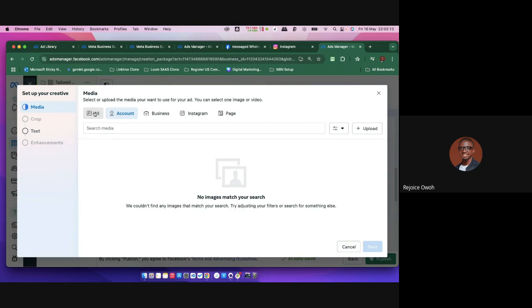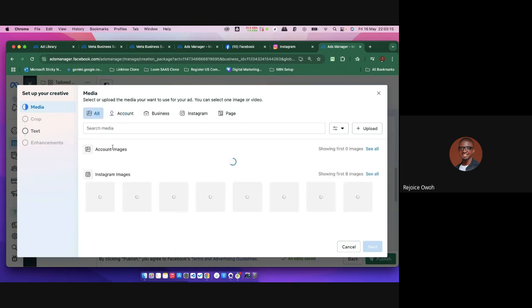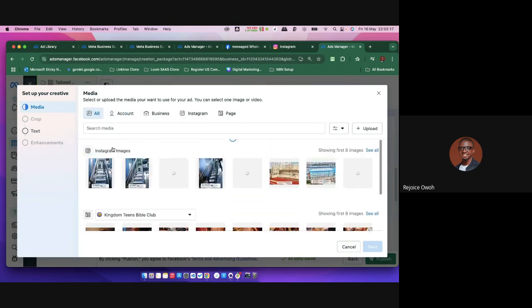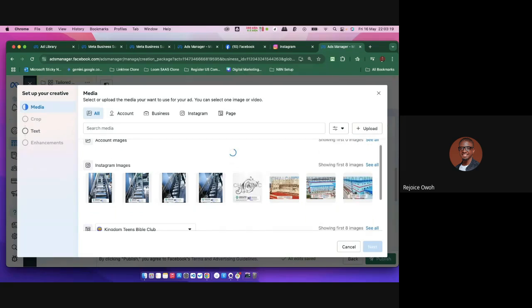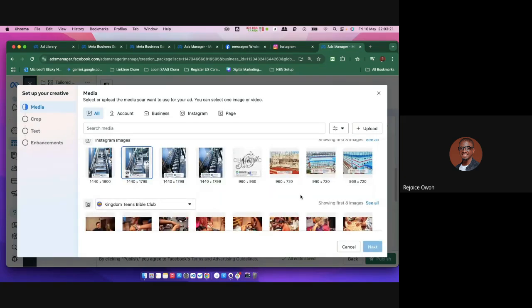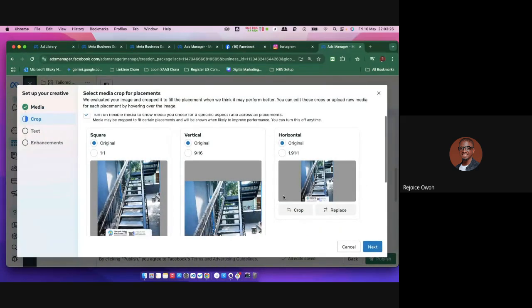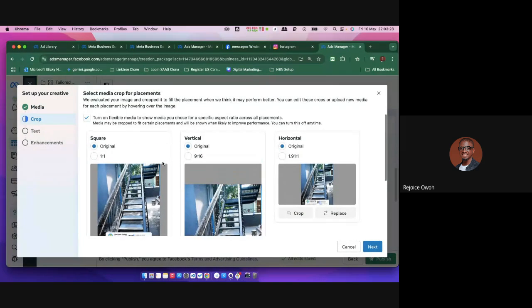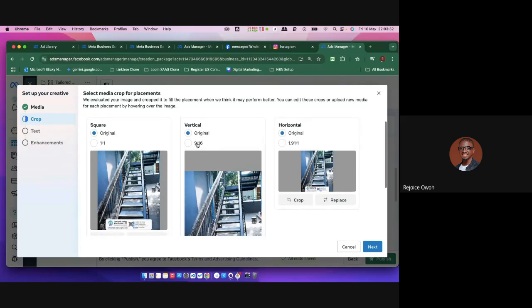I can actually upload my image directly here, or I can use my account images. Let me say I want to use this particular image. These are the images in my apps. Now this is not my post, so this is just an image, guys. So watch this now. It shows me flexible media for different placements. So this is how I want it to be.